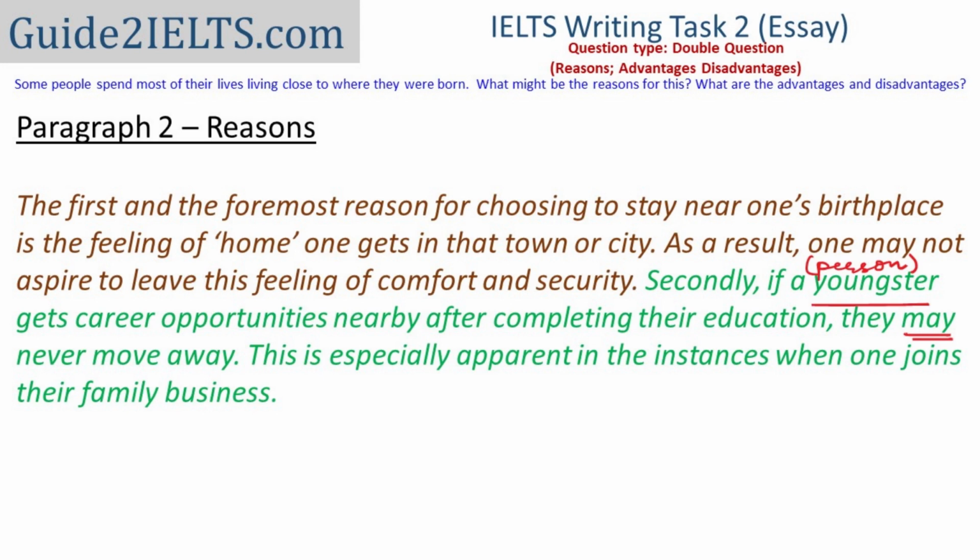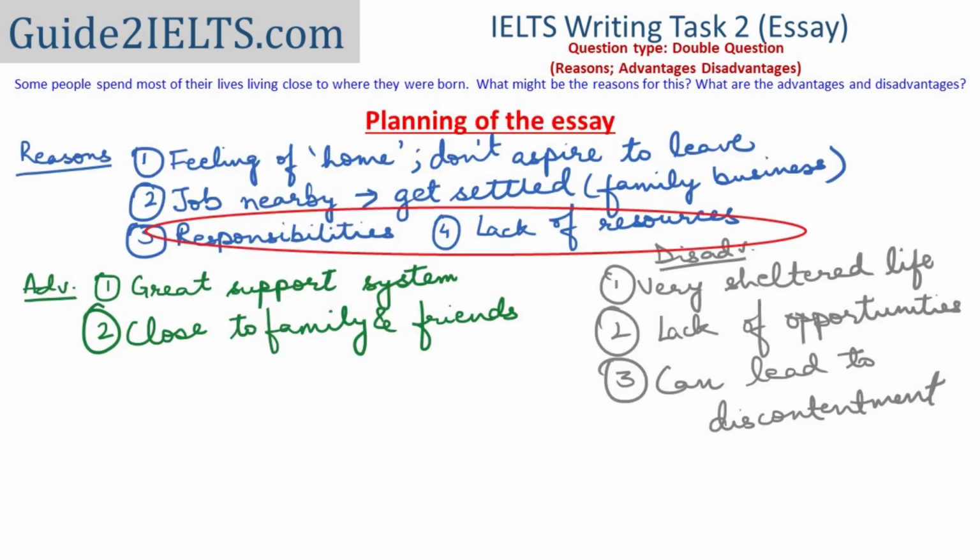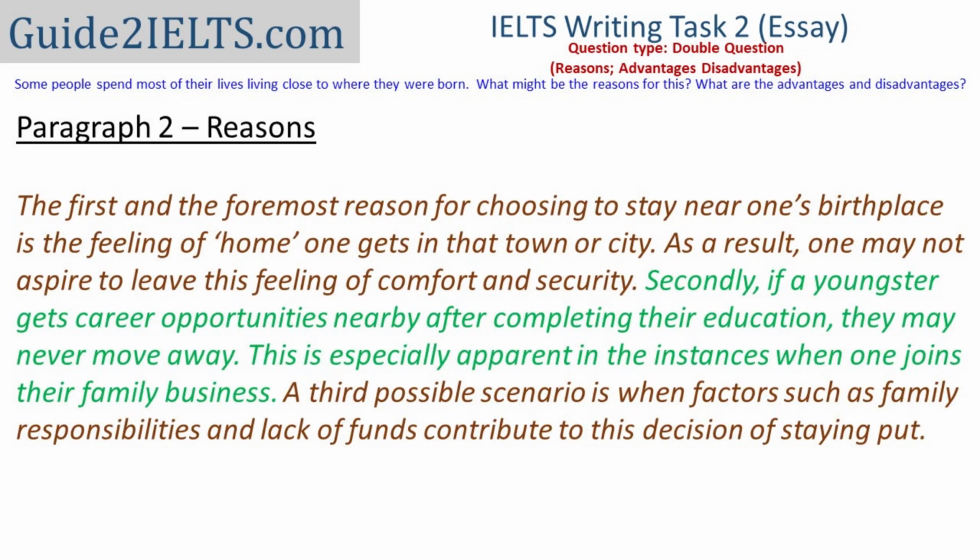Now after this, we had two more points about family responsibilities and lack of financial resources. When we have too many points, at times it just makes sense to club a couple of points, especially when we know that we also have a lot of other stuff to write. In this one, we have to write both advantages and disadvantages after this. So the third point, I could just have started with thirdly, but I'm writing it as a third possible scenario is when factors such as family responsibilities and lack of funds contribute to this decision of staying put.